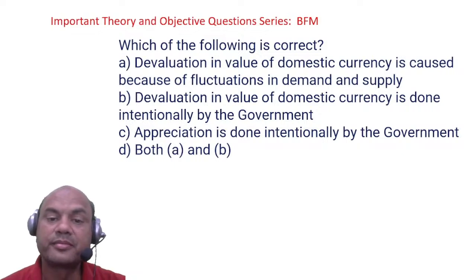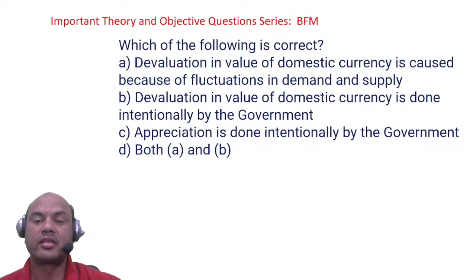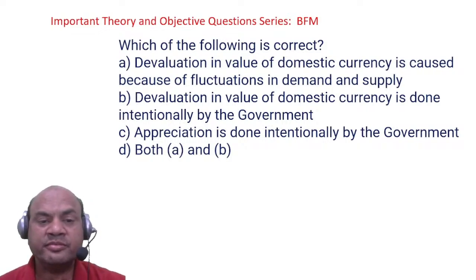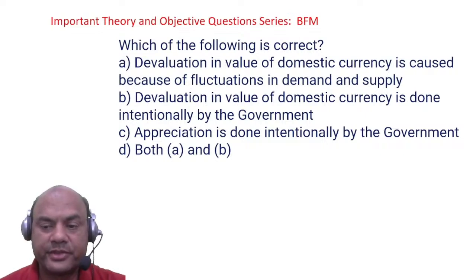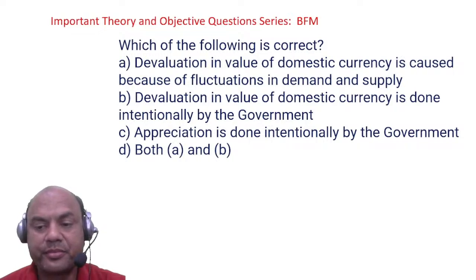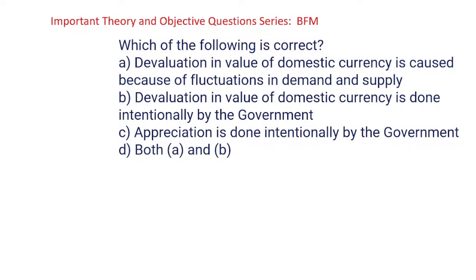Both A and B. What do you think? I'm watching you. What should be the answer? Think over it. Give it in the comment section, everyone.